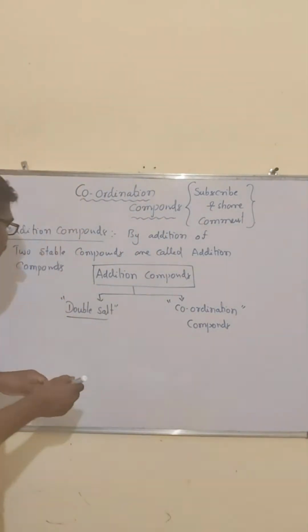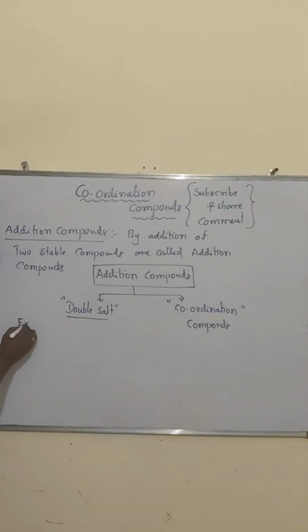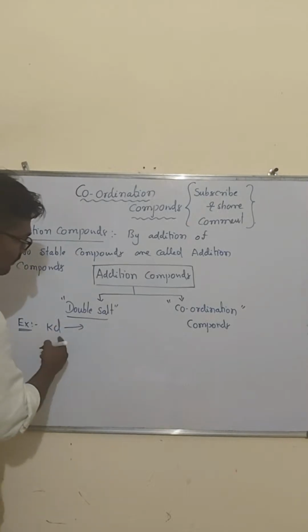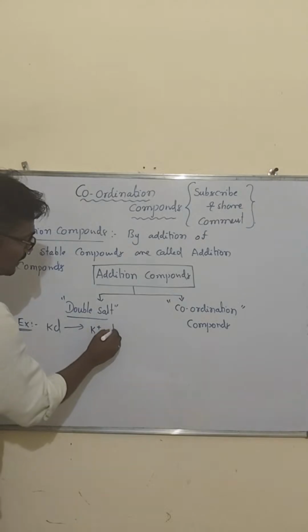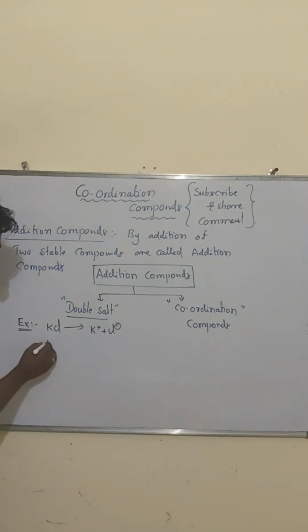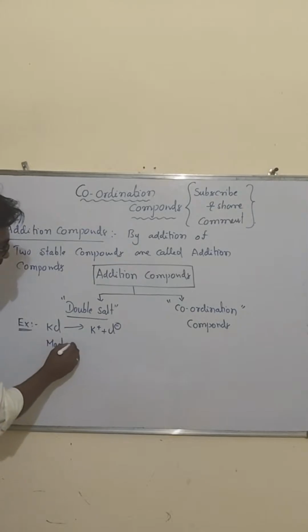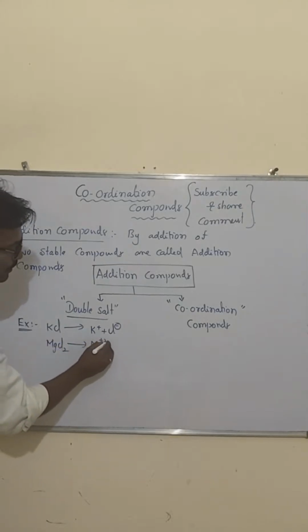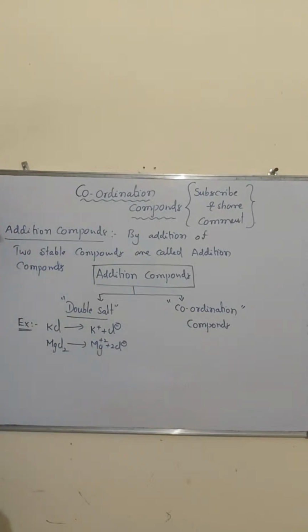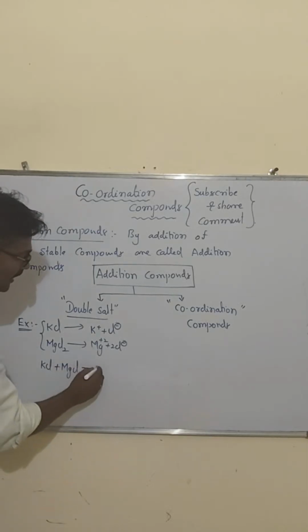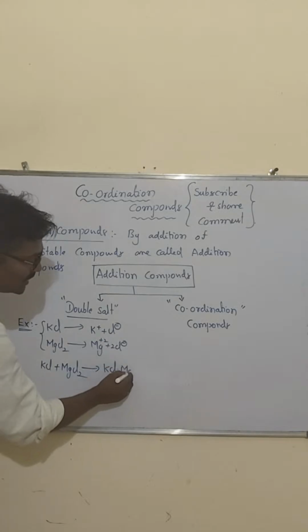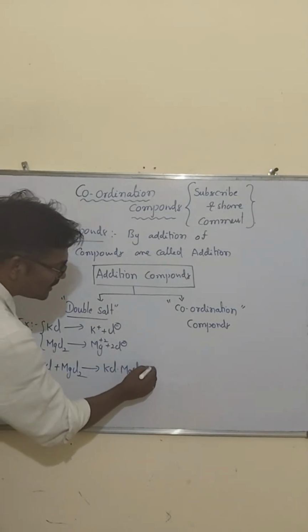For example, if I take KCl, by the dissolution of KCl we get K plus and Cl minus. Then if you take MgCl2, we get Mg plus 2 and 2Cl minus. So by the addition of both salts, KCl plus MgCl2, we get KCl.MgCl2, then the hydrated salt, that is 6H2O.